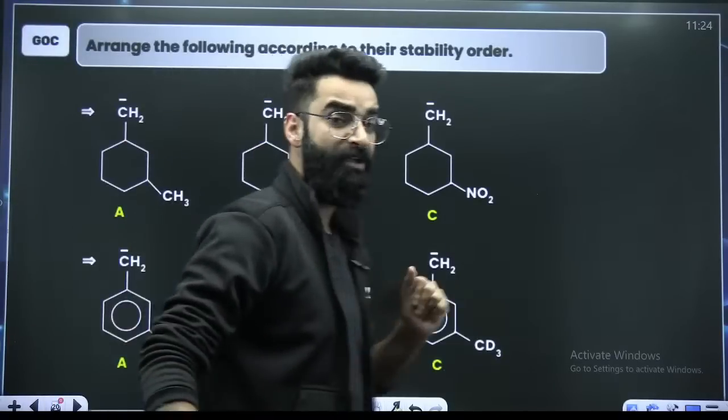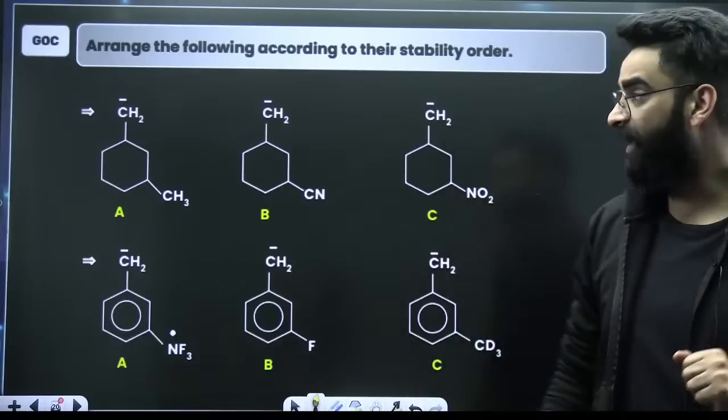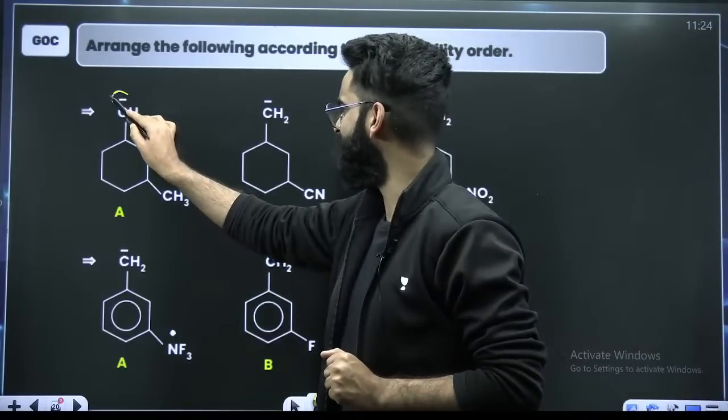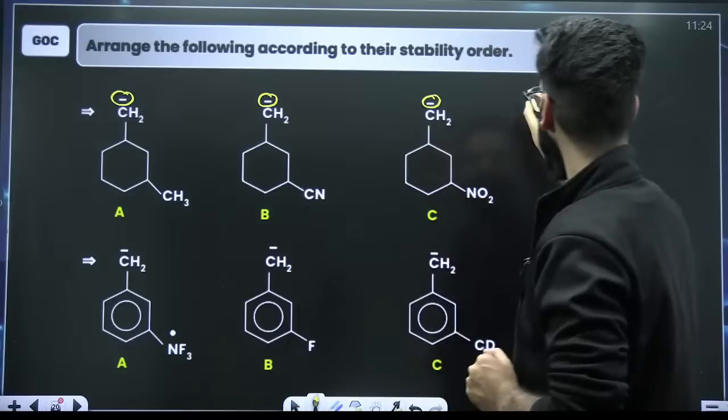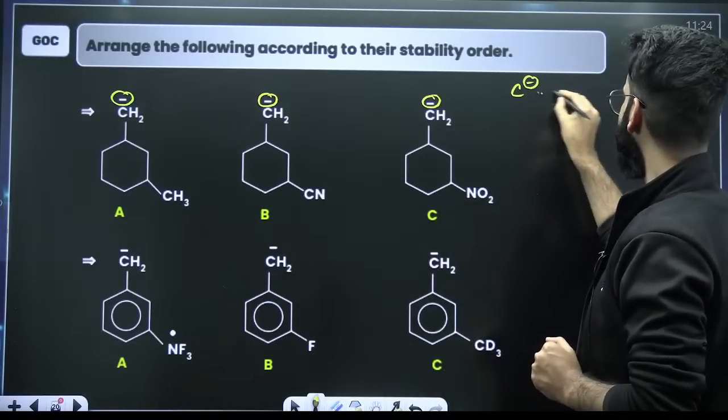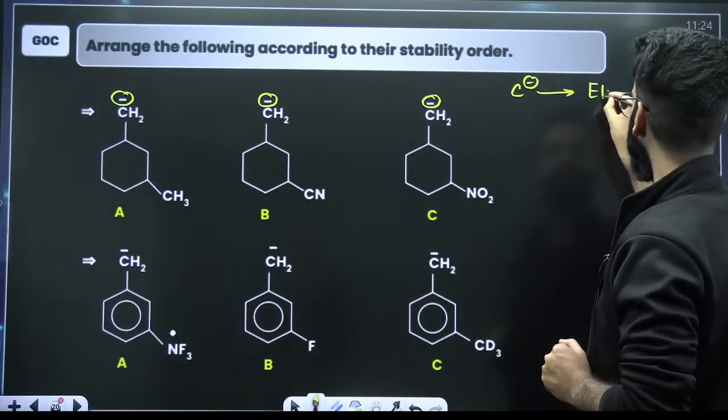I hope you guys are easily solving these questions on your own. Okay. Stability of carbanions. You know, your carbanions are stabilized by? Carbanions are stabilized by electron withdrawing groups.